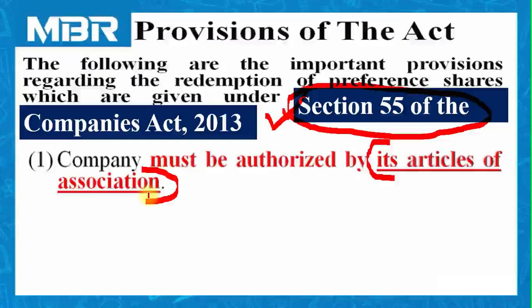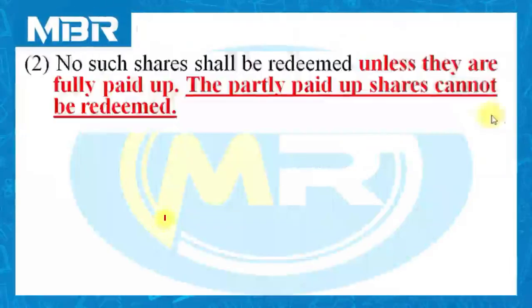You all are aware of the conditions and provisions that we can mention in articles of association through the learning in companies law. So the first and foremost condition that one should remember: the company must be authorized by its articles of association. Second, no such shares shall be redeemed unless they are fully paid up.